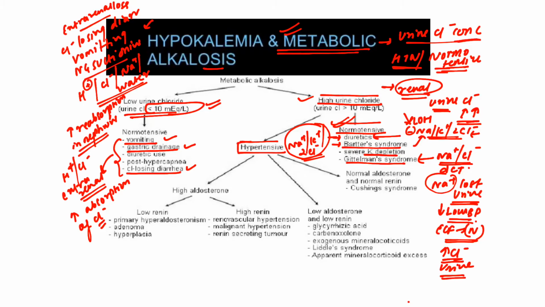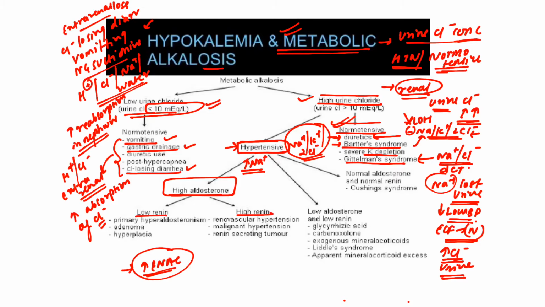Whereas there are some causes which are associated with hypertension, particularly causes related to increased aldosterone. We know that aldosterone increases sodium absorption through the ENaC channels. So whenever there is high aldosterone, there will be increased sodium, and that will lead to increased BP. Now the causes of high aldosterone have been divided into two depending on the renin.